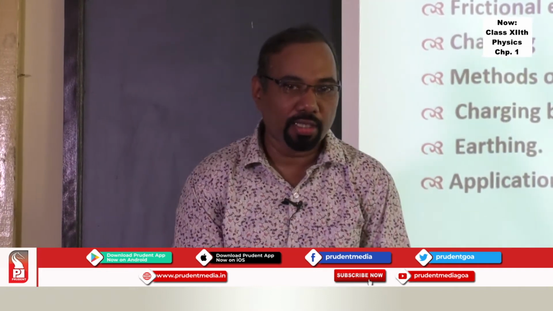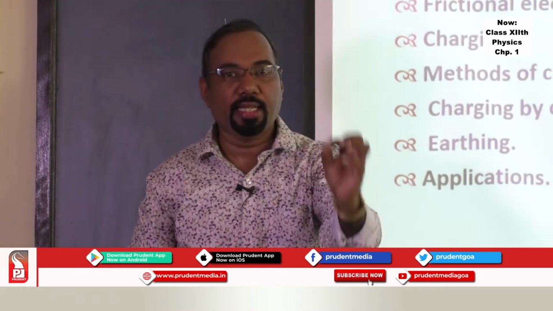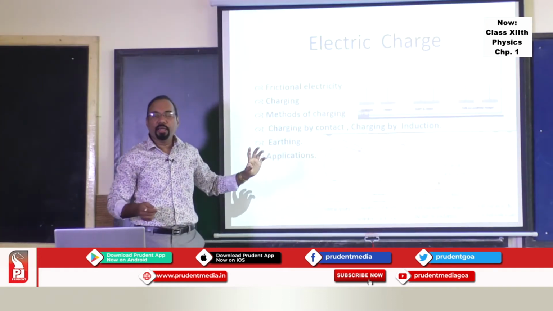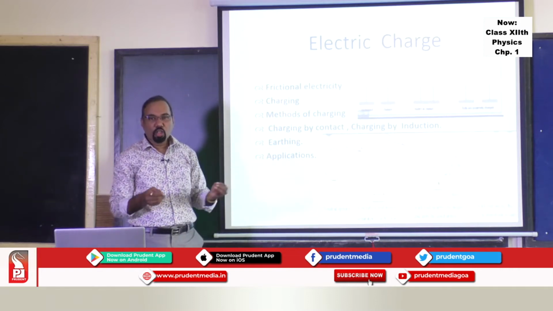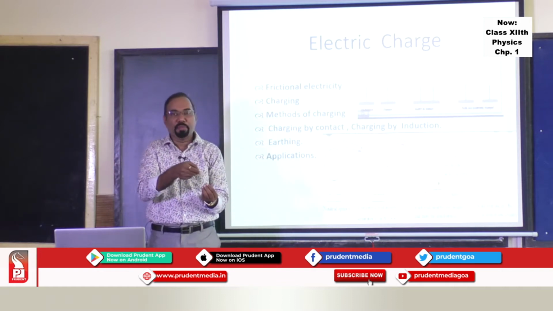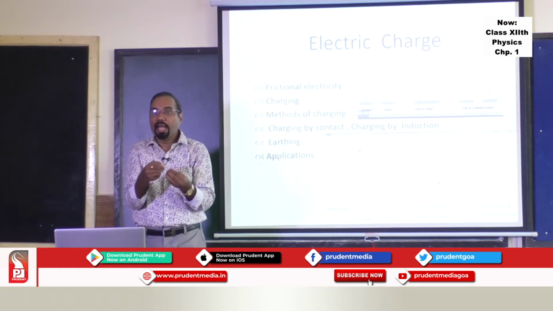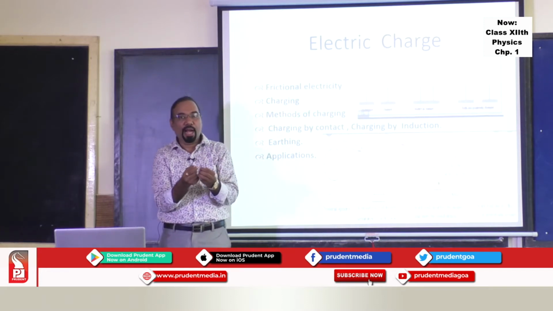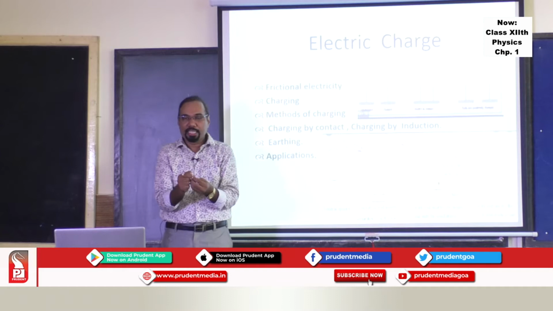Let's see whether we got the answer to these three questions. First, I said, what happens when the charged comb is taken near bits of paper? Which method of charging comes into play here? You will find that the method of charging is nothing but charging by induction. So when I take a charged comb near the bits of paper, not touching them, the opposite nature charges develop on the paper and the paper attracts. But you will wonder to see one more thing. When the paper particle touches the comb, it quickly repels because it gets a negative charge, similar to that of the comb.